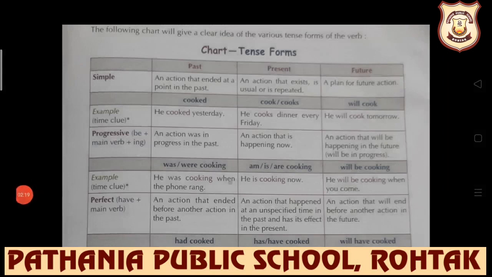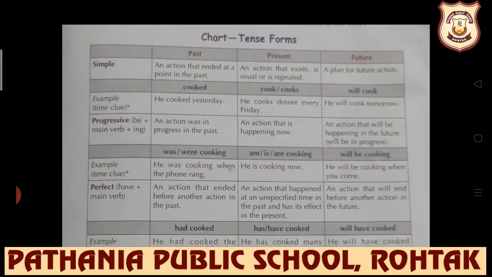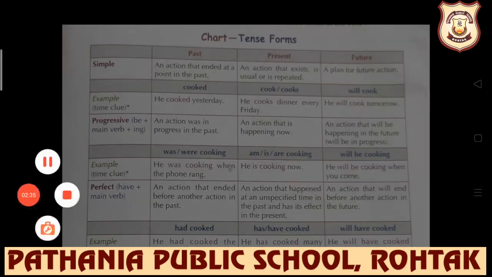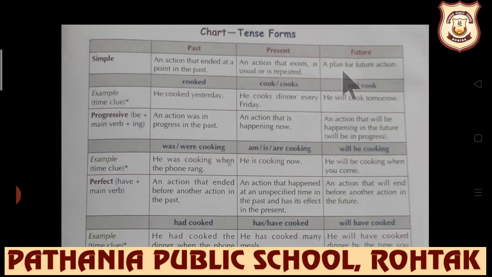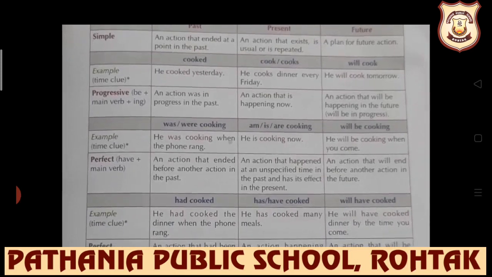On the next page students, look at the tense forms. It is a complete chart students. I must use this word, complete chart, because all the three tenses have been given, and all four aspects also, like past, present, future, simple past, simple present, simple future. And in this tense form chart students, you can see that the use as well as the verb form has been given. It is very easy for you to understand this chart.